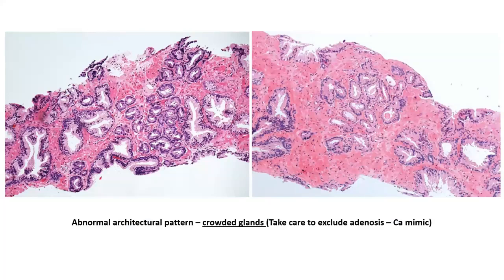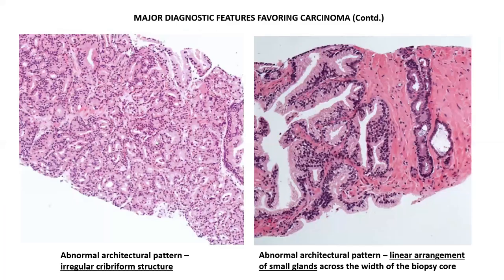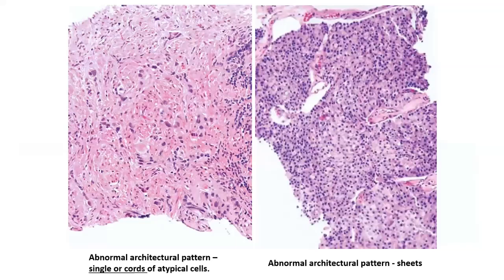And sometimes these glands, rather than being haphazard, could be crowded, and this could actually be mistaken for an adenosis and vice versa. So that's another important thing to keep in mind. Another important clue is the presence of these glands in a linear, almost straight line fashion, running from one edge of the biopsy core to another. That usually is a clue that this could be a prostatic acinar carcinoma. IHC would be warranted in such cases.